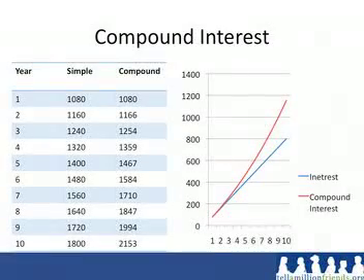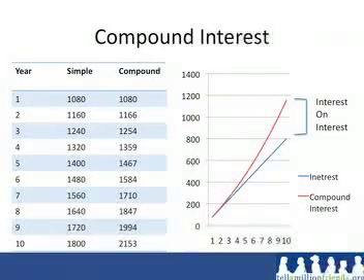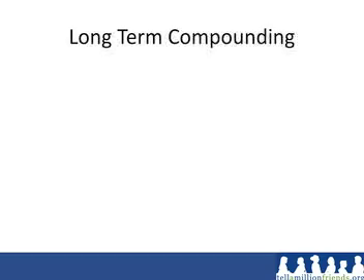Let's now look at the compound interest. If we were paid compound interest, we would be paid 8% on our money, but the yearly interest would be kept in the account and the interest would be paid on the new total. So at the end of the year, we would have $1,080 in our account. The $1,000 we originally gave them plus the $80 they paid us in interest. Since they now have $1,080 of our money, they will pay us $86 at the end of year 2. They are paying us interest on the interest they already paid us plus the initial amount. The difference in the amount that we have at the end is the interest we earned on the interest that we already received.